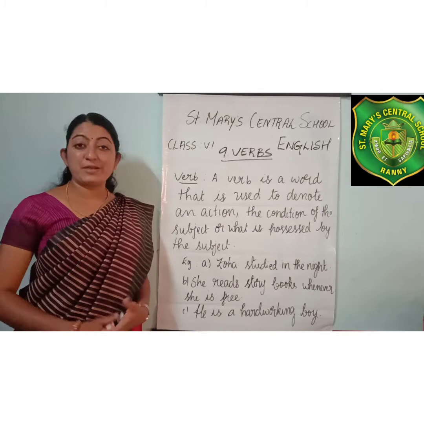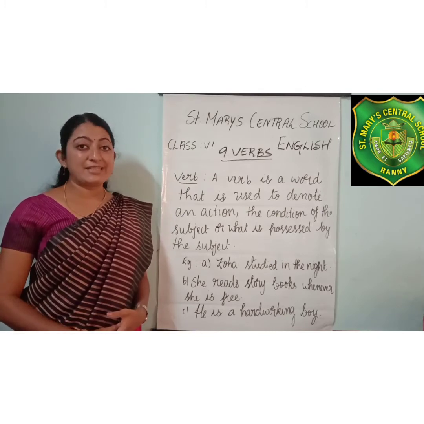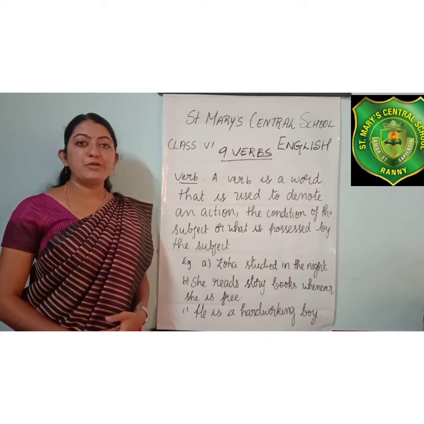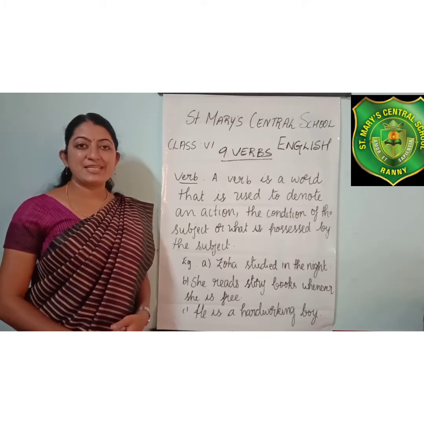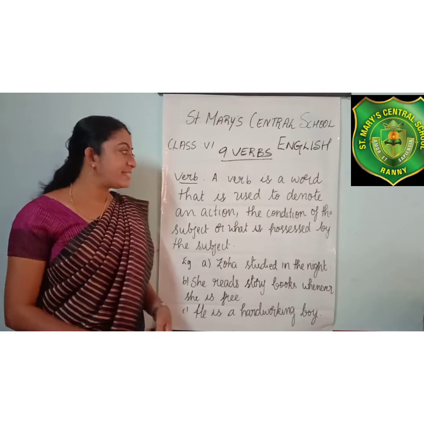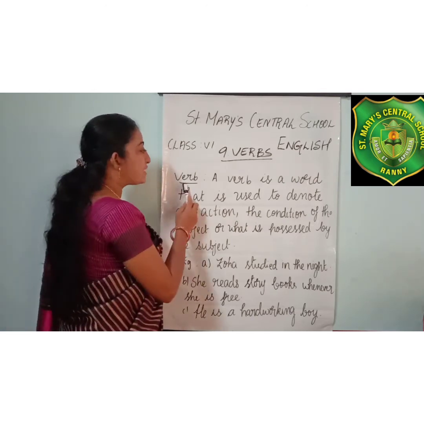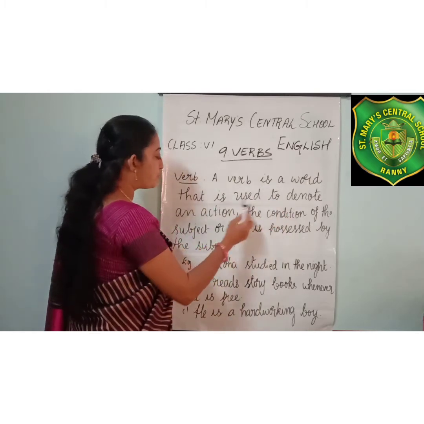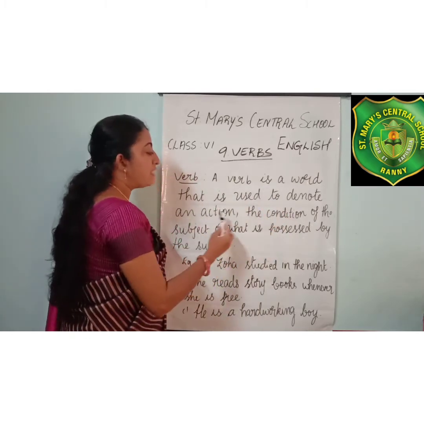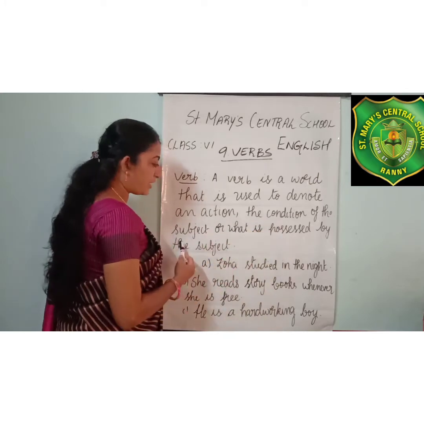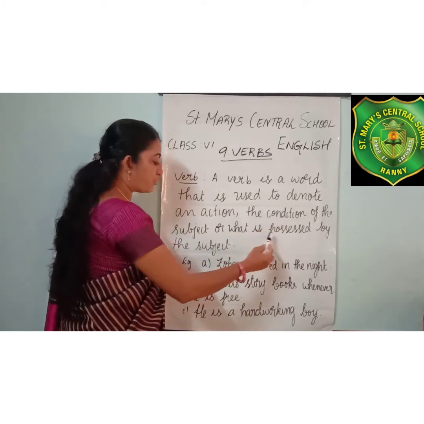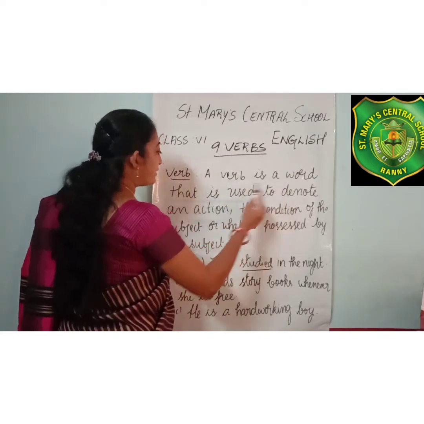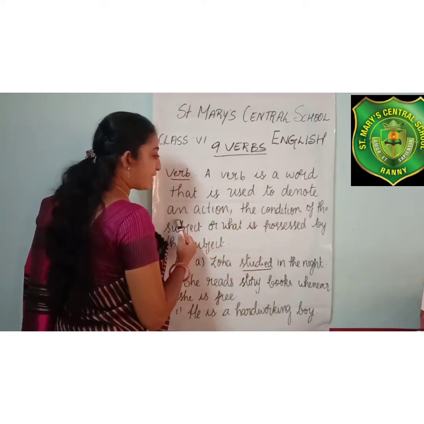Children, there is one more type of verb. They are nothing but auxiliary verbs or helping verbs, which are used to make the sentence meaningful. Okay, let's see, children. Now, what is a verb? A verb is a word that is used to denote an action, the condition of the subject or what is possessed by the subject. Repeat, what is a verb? A verb is a word that is used to denote an action.